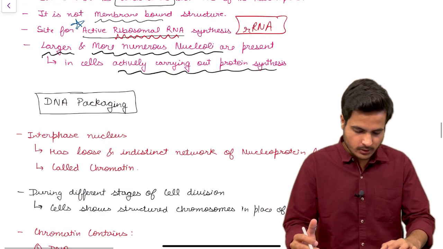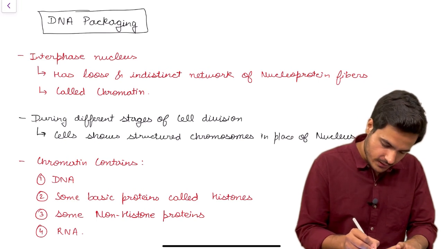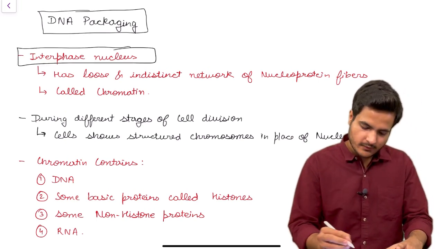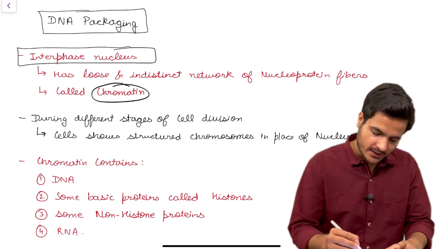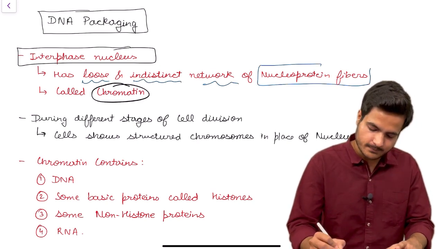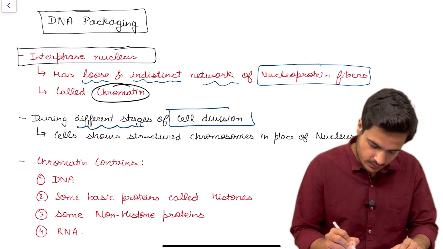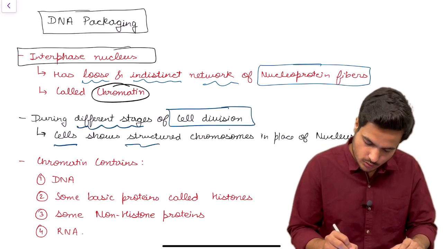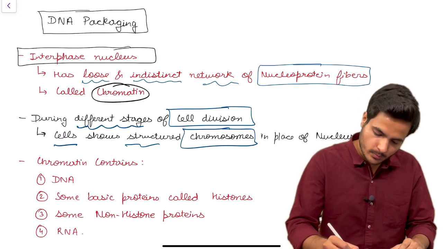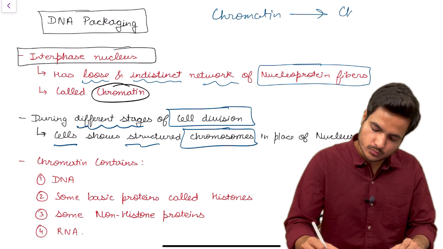Now let's talk about DNA packaging. First of all, in the interphase nucleus we have chromatin. Chromatin is a loose, indistinct network of nucleoprotein. But during different stages of cell division, the cell shows structured chromosomes. So this chromatin is converted into chromosomes.